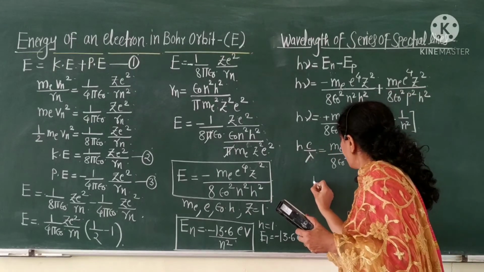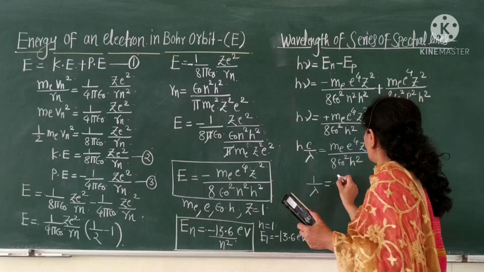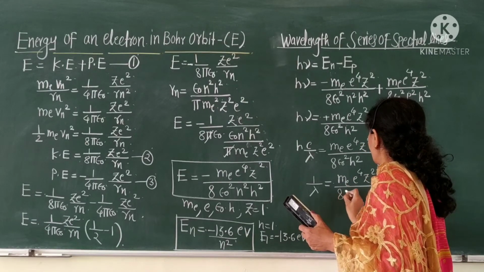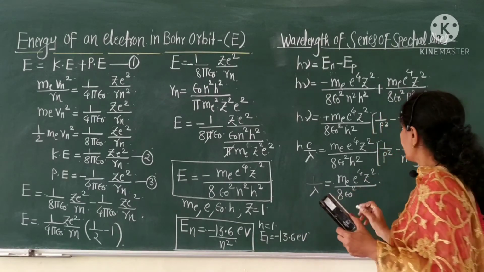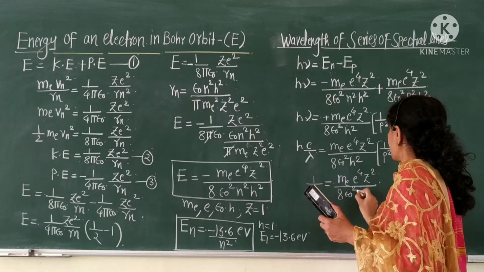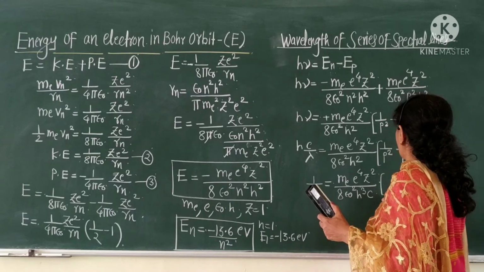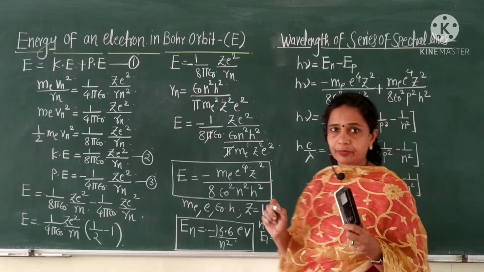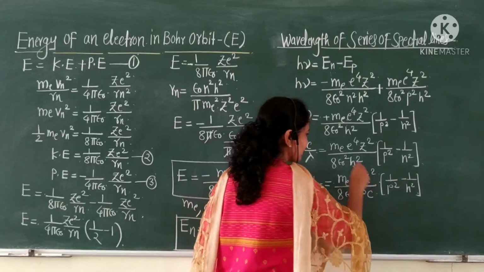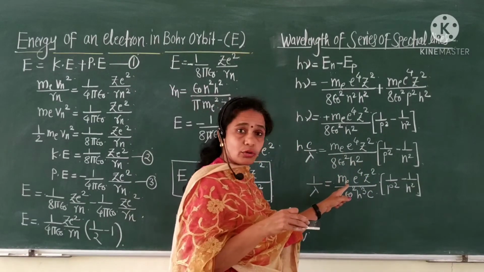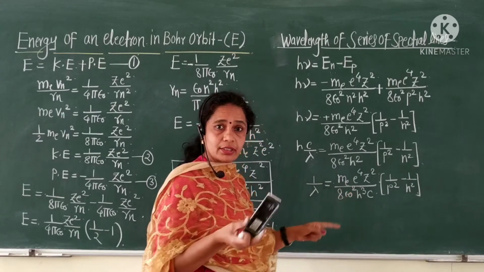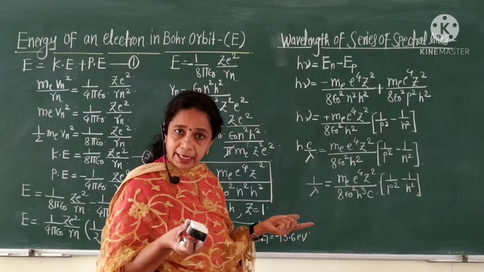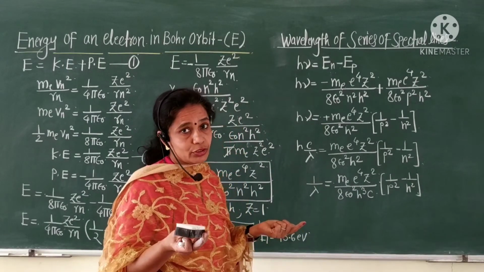Therefore, 1 upon lambda is equal to m e raised to 4 z square upon 8 epsilon naught square h cube c, in brackets 1 upon p square minus 1 upon n square. Then see this, all these terms are constant: m is the mass of electron, epsilon naught is the permittivity of free space, h is the Planck's constant and c is the velocity of light.